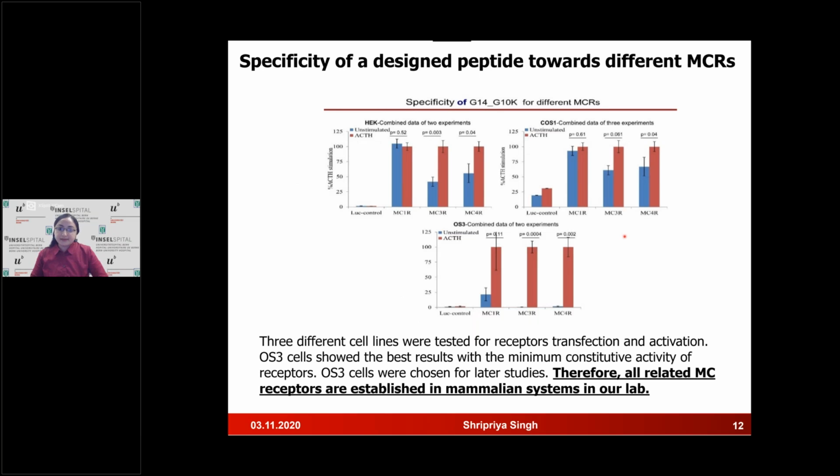Finally, this data shows that the experiments were carried out in different cell lines: we had HEK cells, we had COS cells, and we also had the mouse OS3 cells. These cell lines were tested for transfection and activation, and OS3 cells showed the best results with minimum constitutive activity of the receptors. Therefore, OS3 cells have been chosen for later studies, and all related MC receptors are established in a mammalian system, and we can simply proceed with the experiments.